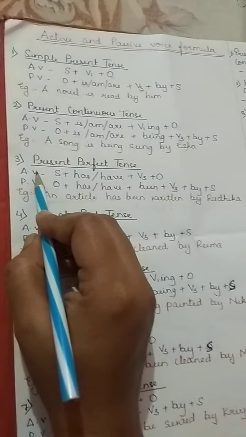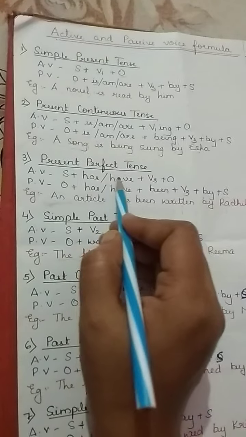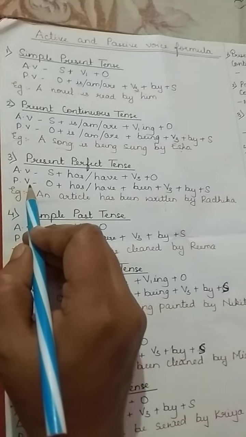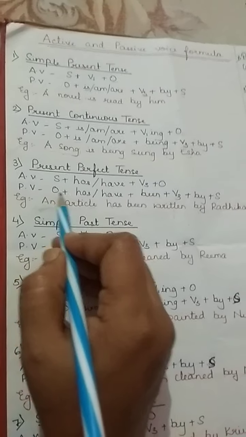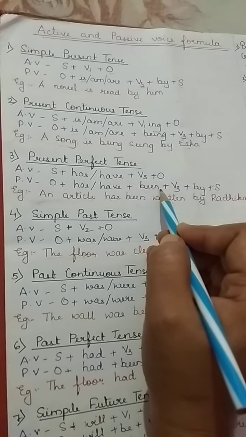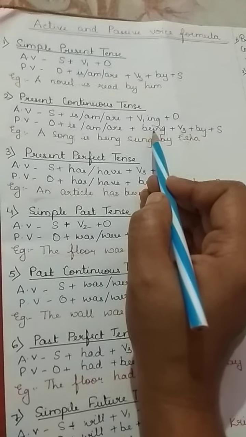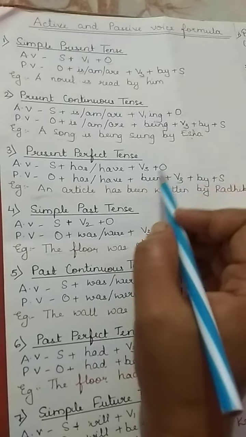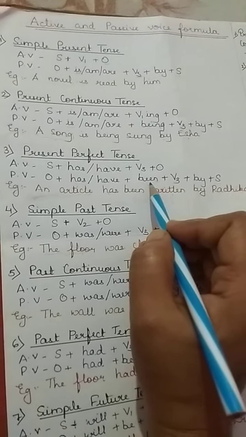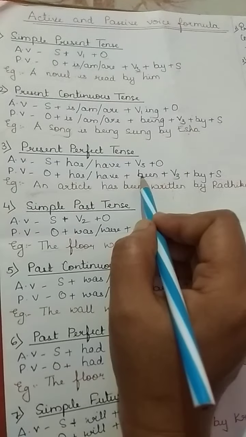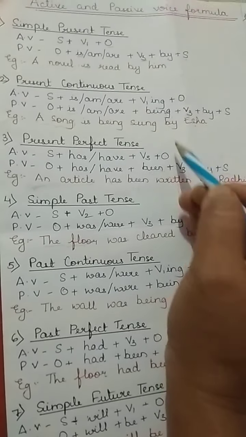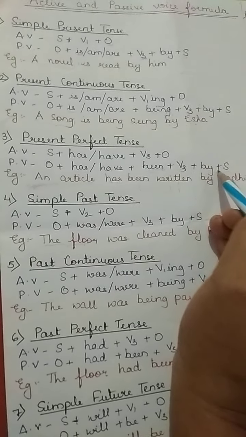The next formula, third, is present perfect tense. The active voice formula is subject plus has/have plus V3 plus object. In the passive voice, we are using object plus has/have plus been, B-E-E-N. There is a lot of difference between B-E-I-N-G and B-E-E-N. For perfect we use B-E-E-N, and for continuous we use B-E-I-N-G.